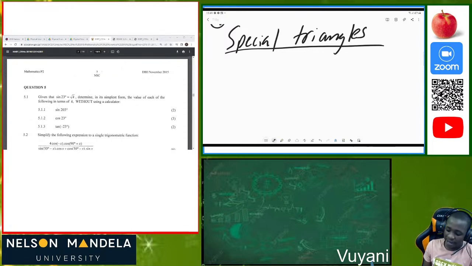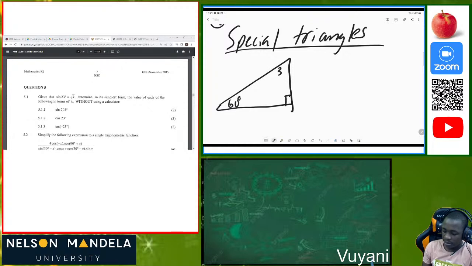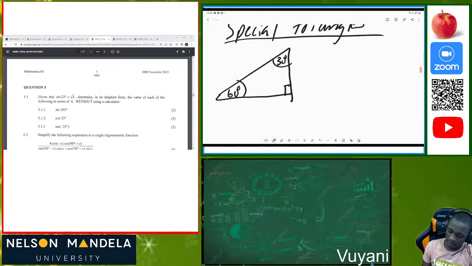So I have two triangles which I call special triangles. I have my 90 degrees here, I have my 60 degrees here, and I also have my 30 degrees here. We know that the sum of angles in a triangle is always equal to 180 degrees. So 30 plus 60 is 90 degrees, 90 plus 90 is 180 degrees. So that's a full triangle. Now, since it's a full triangle, I want us to understand something: there must be values here.